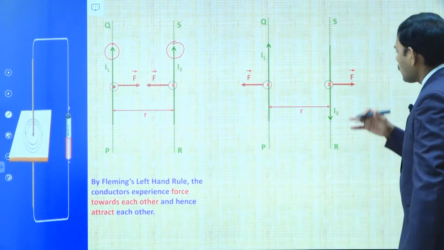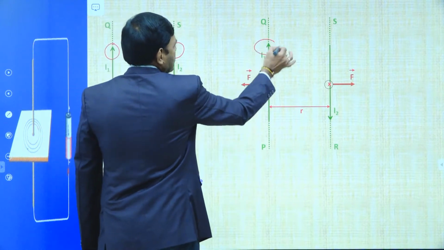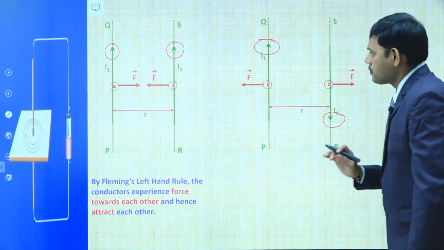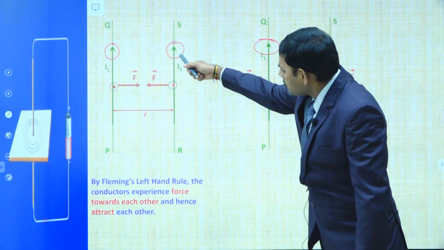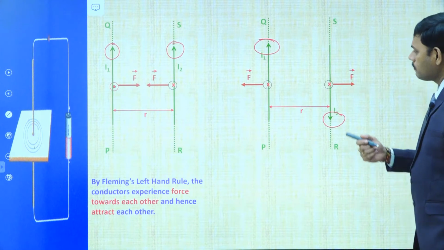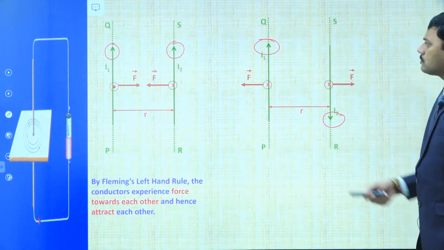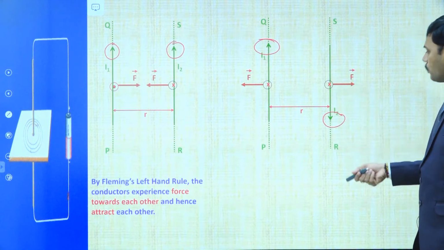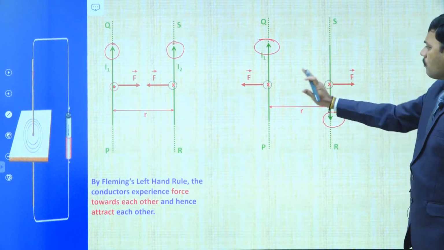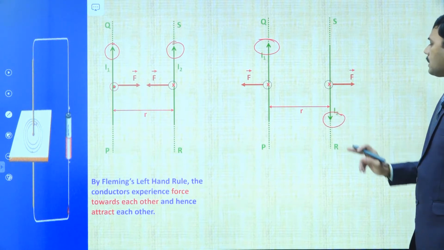Another case: if the currents are in opposite directions. I1 is in the upward direction, positive y direction. Now I change just I2. I think you followed the difference. In the first part, I2 is parallel to I1, in the same direction. In the second diagram, you observe that we changed the direction of I2. I1 is in the positive y direction, whereas I2 is in the negative y direction. We changed the direction of current. These are two parallel long wires carrying current in opposite directions.